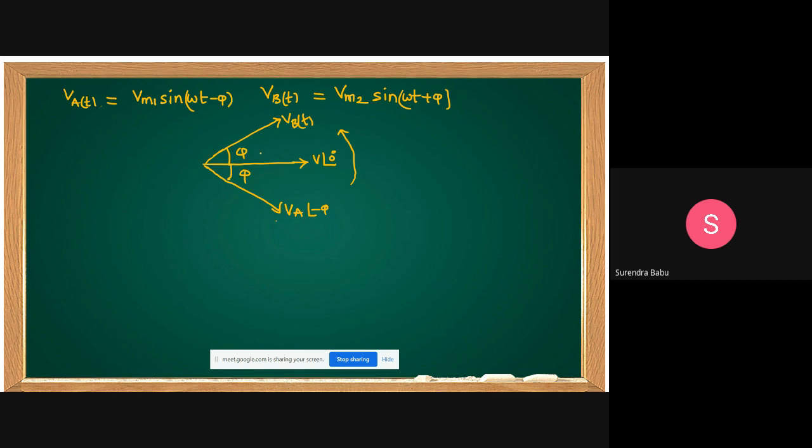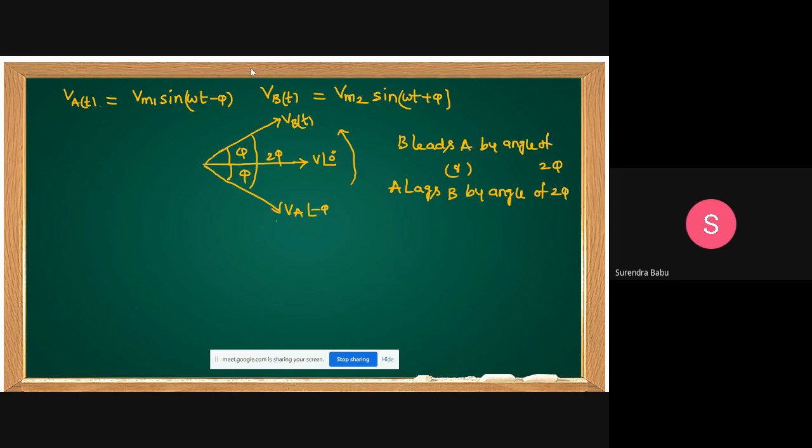B leads A. By how much angle? 2 pi. B leads A by an angle of 2 pi, or A lags B by an angle of 2 pi.